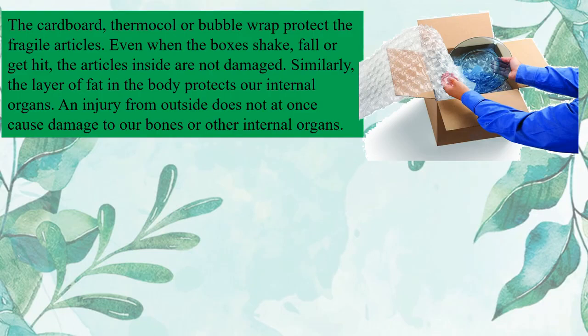Why do you do this? ताकि इसे बाहर से कोई डैमेज नहीं हो. All right. Here these bubble wraps and these cardboard or the thermocol sheets are actually protecting the internal items that are there. Same thing happens in your body also. ठीक है? The layer of fat that is present in the body protects our internal organs.